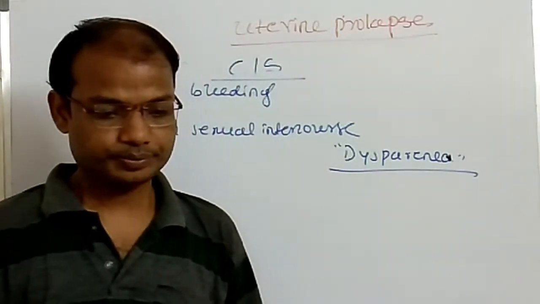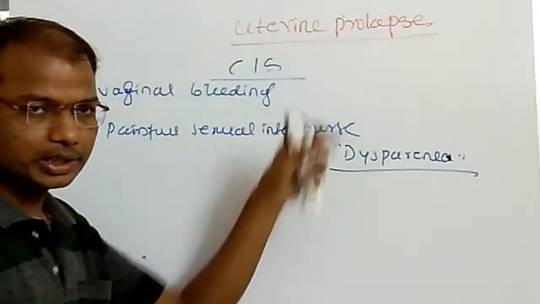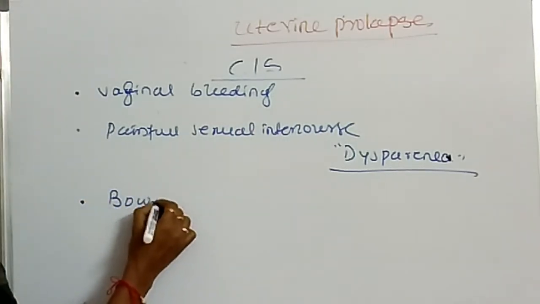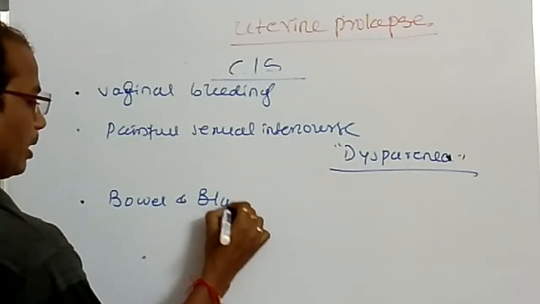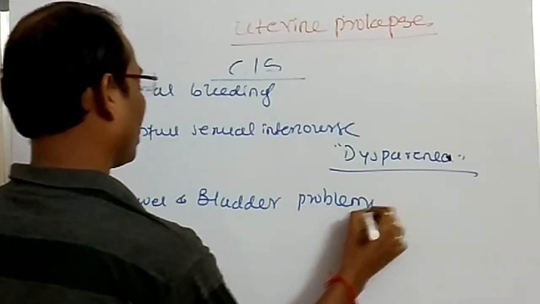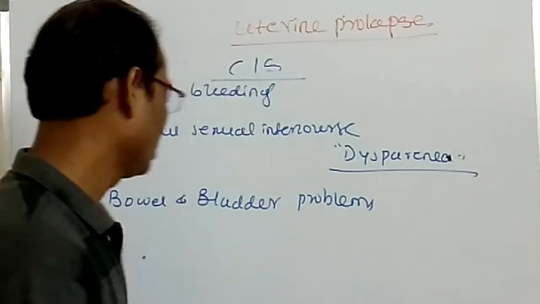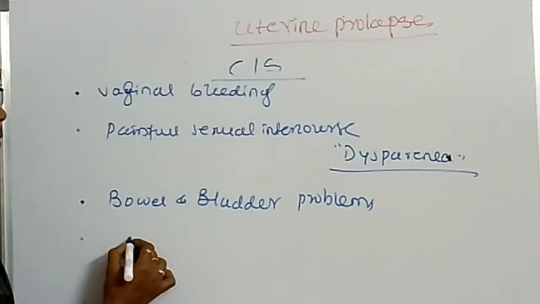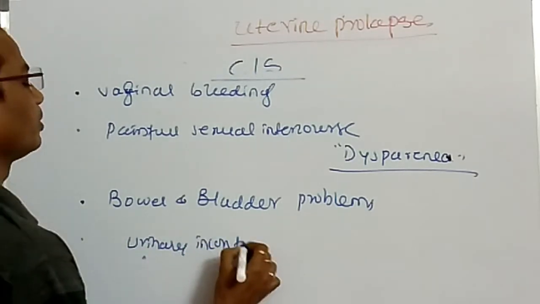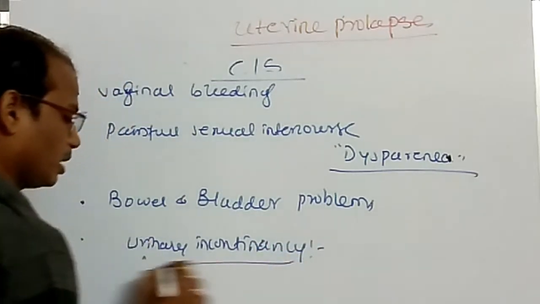Then if rectocele and cystocele occur, that also causes bowel and bladder problems. Bowel and bladder problems are common in uterine prolapse because rectocele or cystocele may be a problem to the females. Bowel and bladder problem means urinary incontinence; most probably urinary incontinence होने का chances होते हैं.